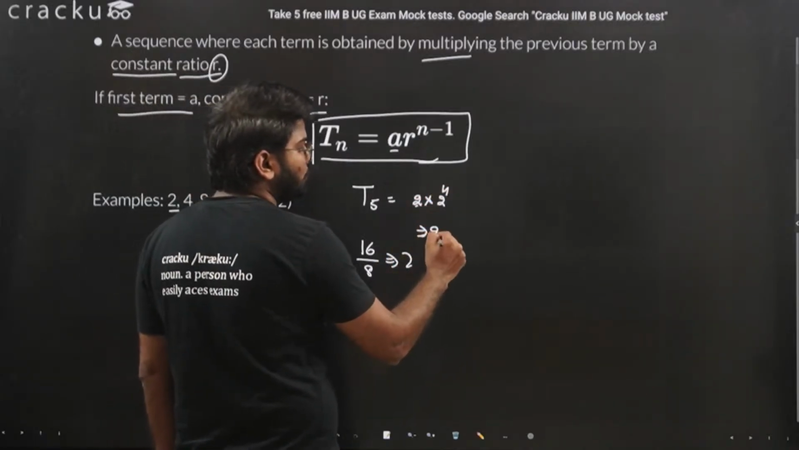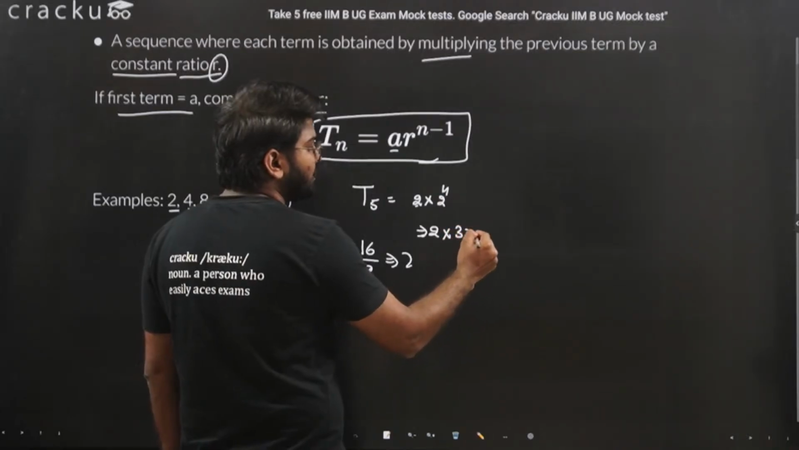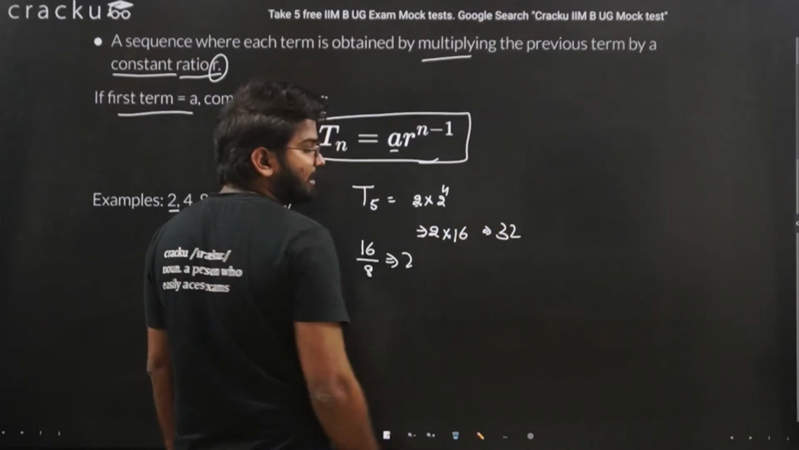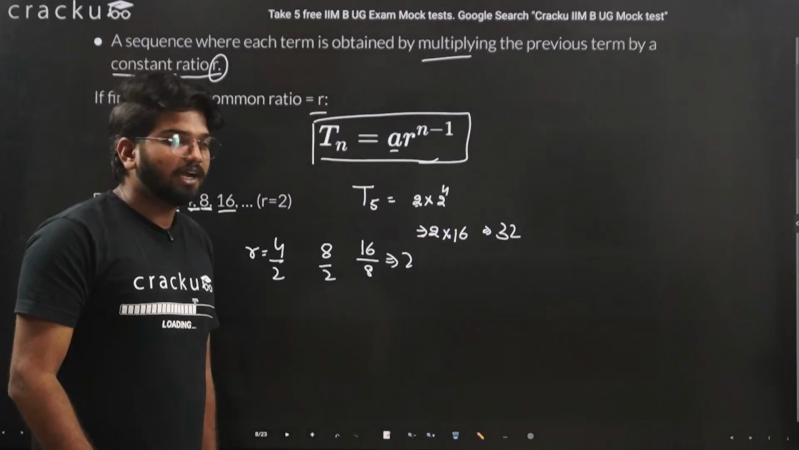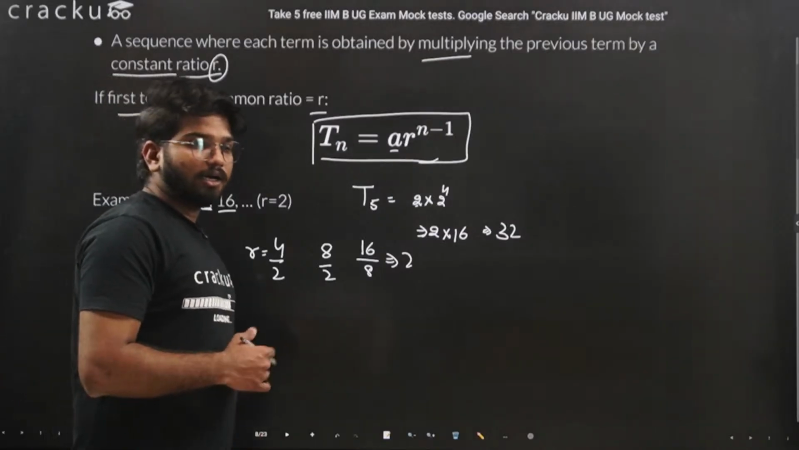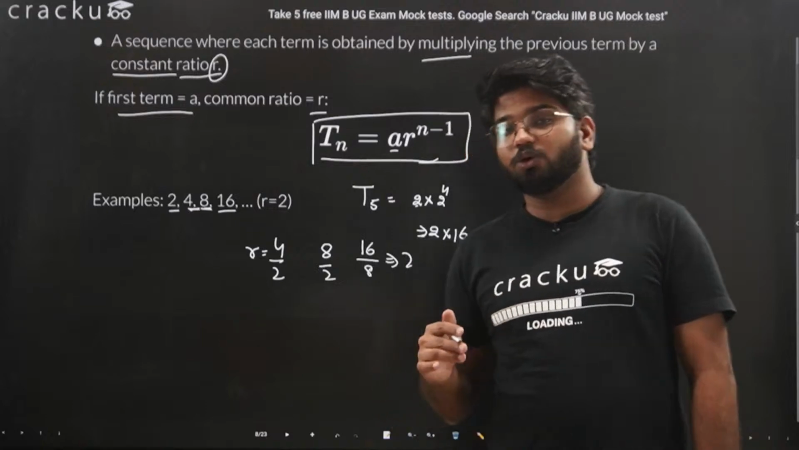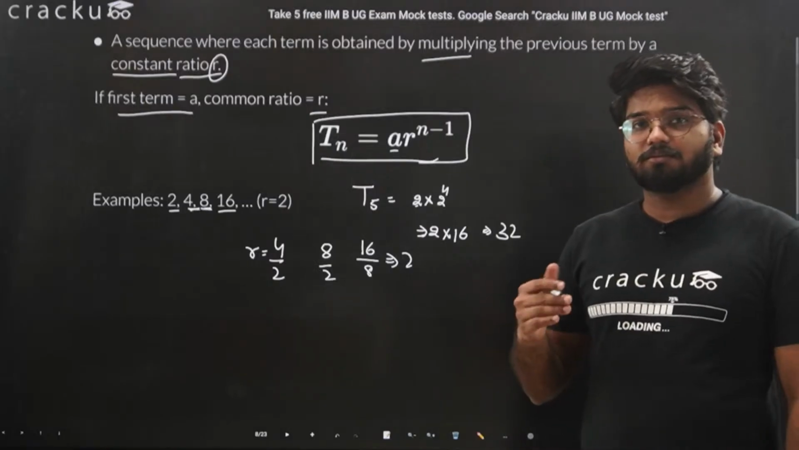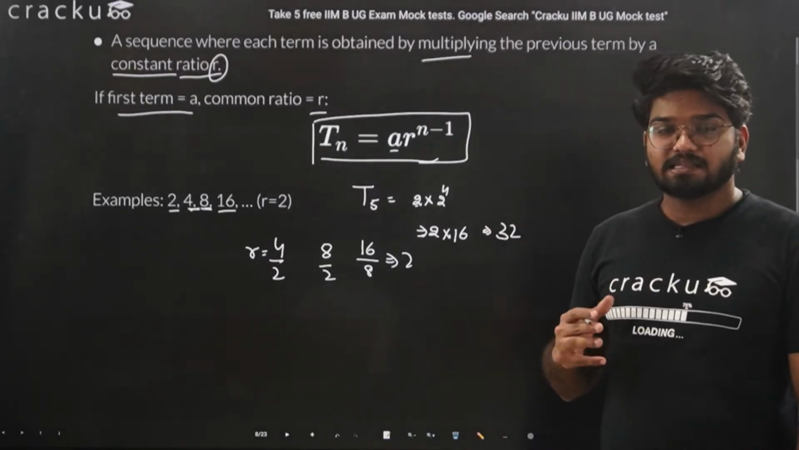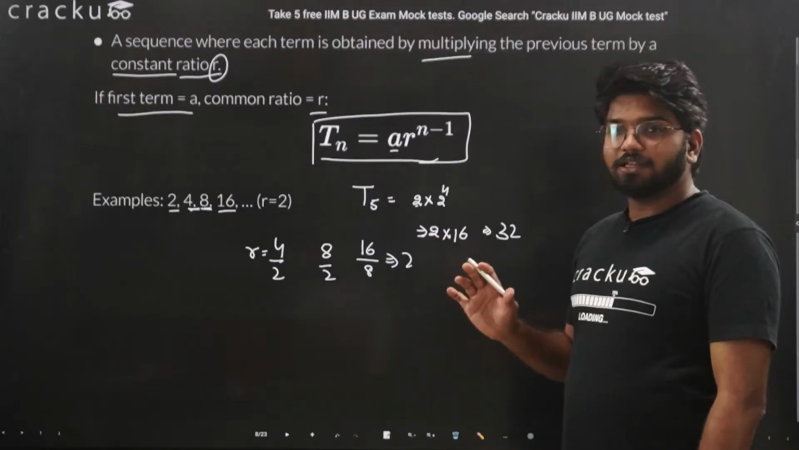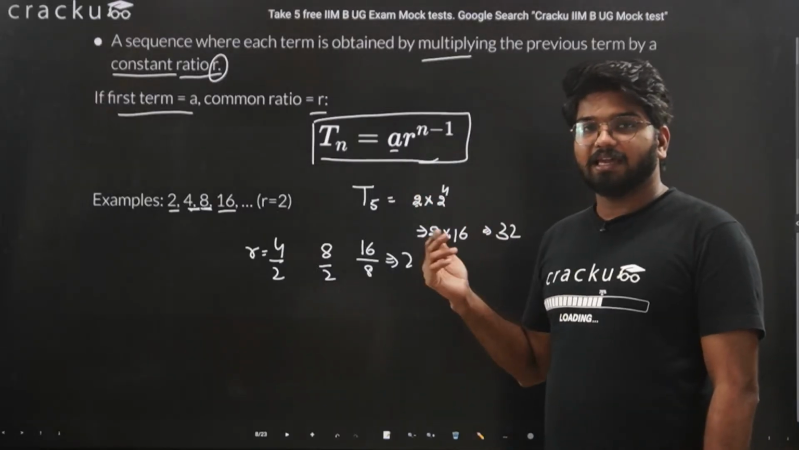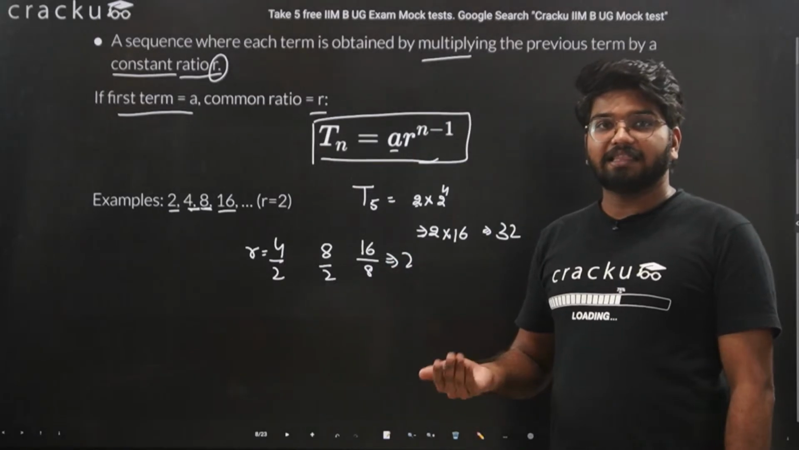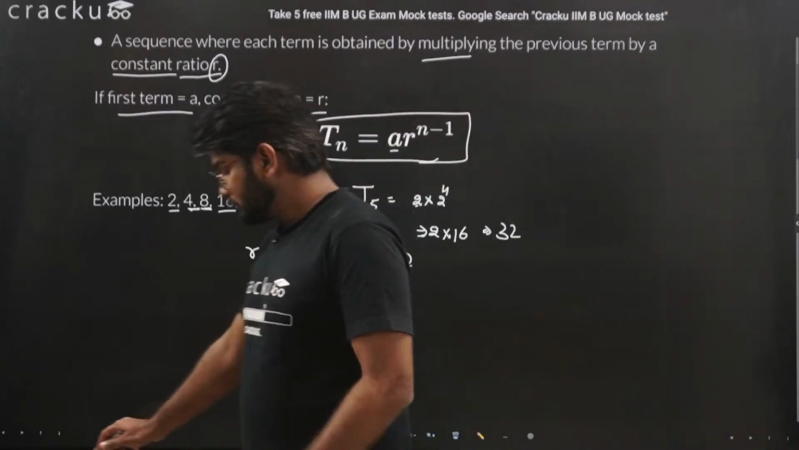If you notice, this is 2 into 2 raised to 4, that is 2 into 16, which is equal to 32. So the fifth term of this sequence will be 32. This was a very small example. In your calculation, you might notice quite heavy or abstract common ratios. In that case, the calculation can be complex, but all in all, you have to remember just the formula A into R raised to n minus 1, and you can arrive at any nth term. Let's move on.